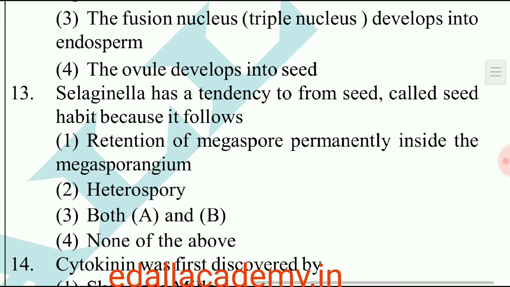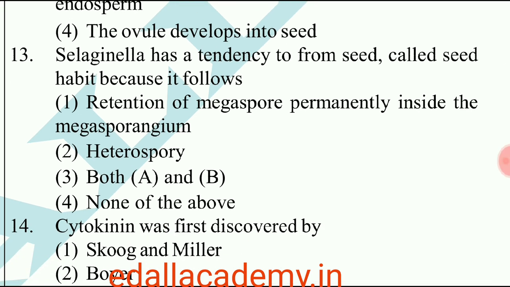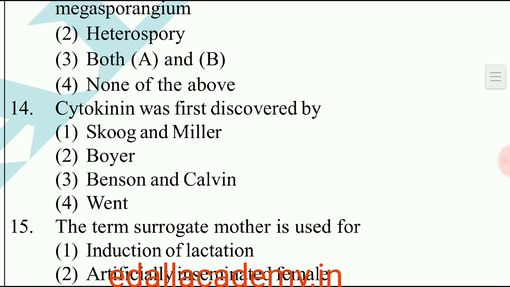Question number 13. Selaginella has tendency to form seed called seed habit because it follows due to the development of heterospory and retention of megaspore permanently inside the megasporangium. So the answer is both A and B. Correct option is 3. Question number 14. Cytokinin was first discovered by. Cytokinin is a kind of growth hormone, is discovered by Skoog and Miller. So the correct option is 1.